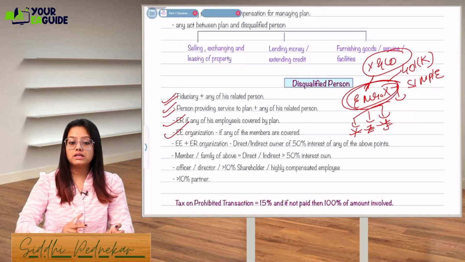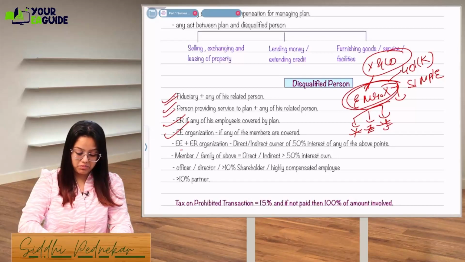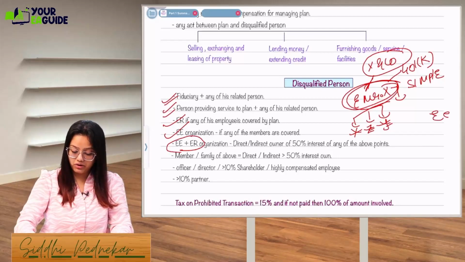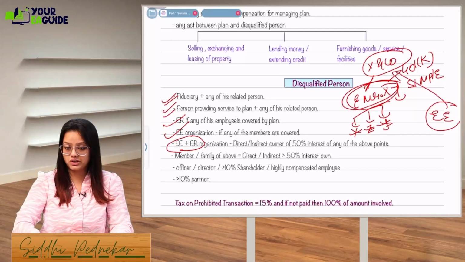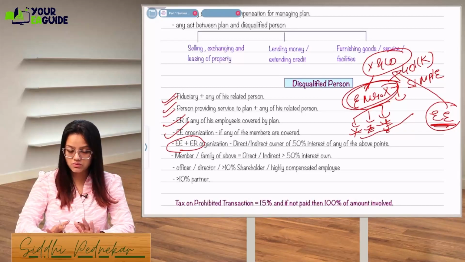The fifth one is an employee or employer organization directly or indirectly owning an interest of 50% in any of the above points. Let's say an employee or employer, or another employee who is owning 50% or more interest in this organization, will be called a disqualified person for other employees' plans. Okay, this is what it means.